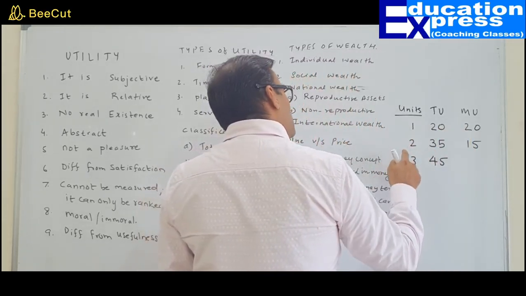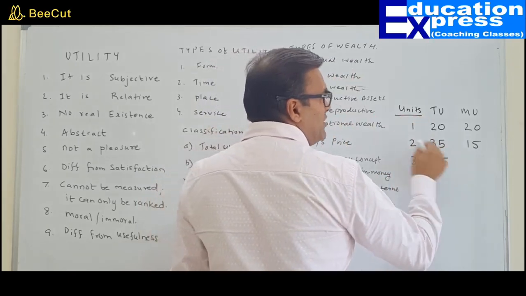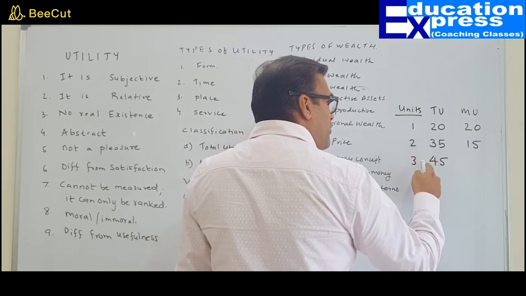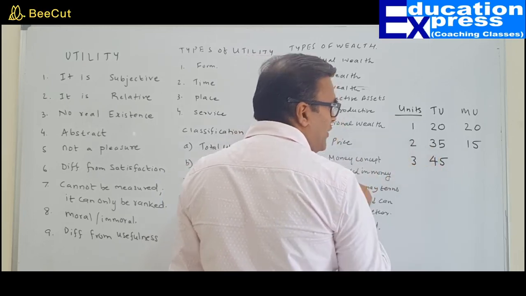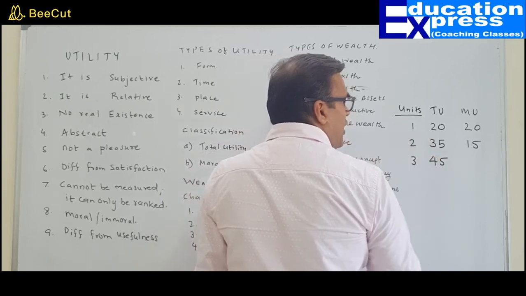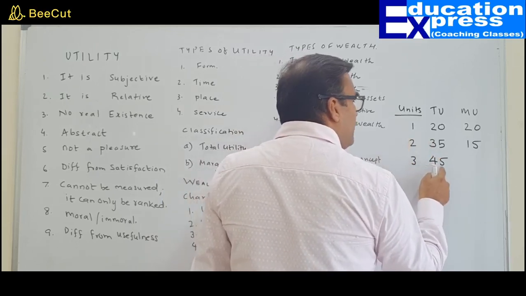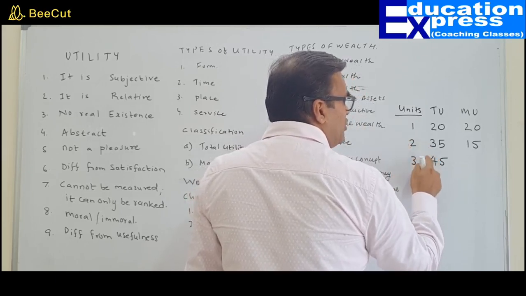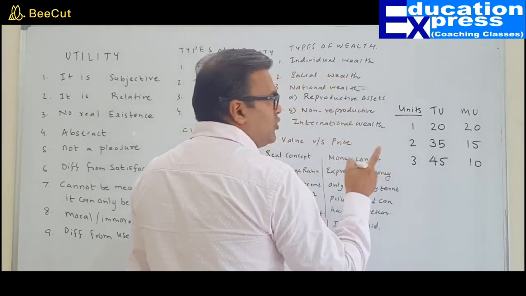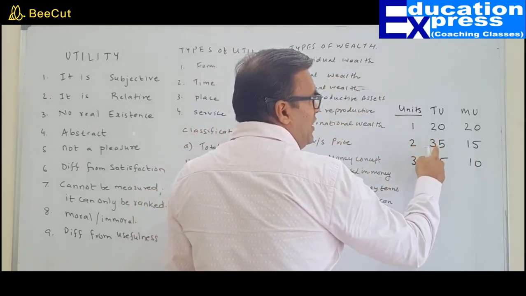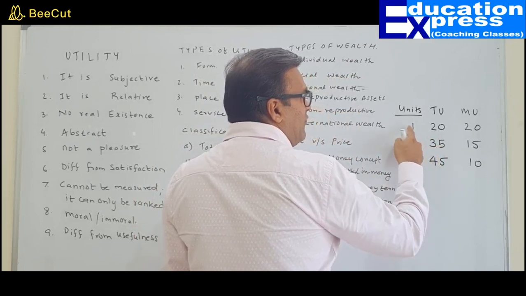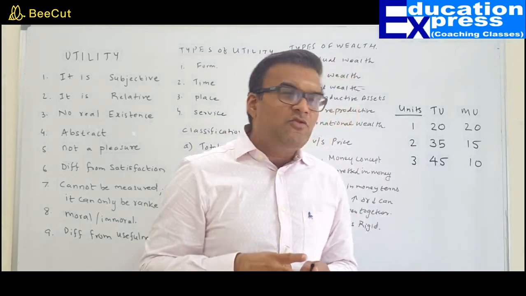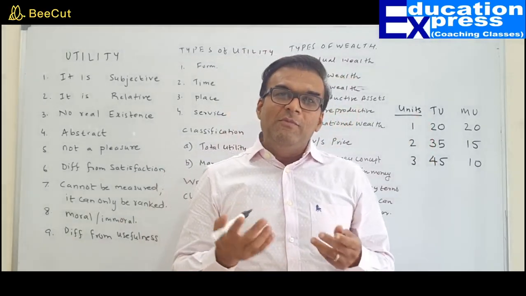Absolutely right. When you consume the third burger, after consuming 2 it was 35, and after consuming 3 it was 45. How much additional benefit did you get from consumption of the additional unit? When I consume 2, I get 35. When I consume 3, I get 45. So the additional burger which I consumed gave me an addition of 10 units. So what you observe is that my total utility keeps on increasing with every increase in consumption.